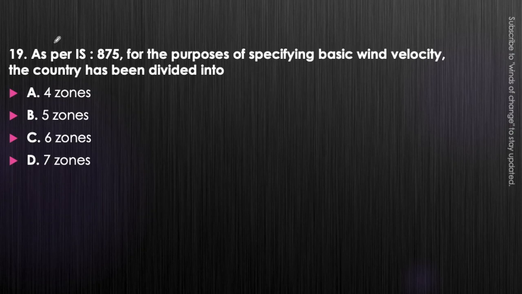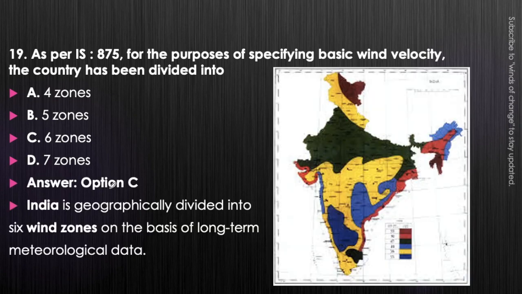Next question. As per IS 875, for the purpose of specifying basic wind velocity, the country has been divided into 4 zones, 5 zones, 6 zones, or 7 zones. Just think about it. Very easy question. On the basis of the wind velocity, India has been divided into how many zones? Answer is 6 zones. India is geographically divided into 6 wind zones on the basis of long-term meteorological data.